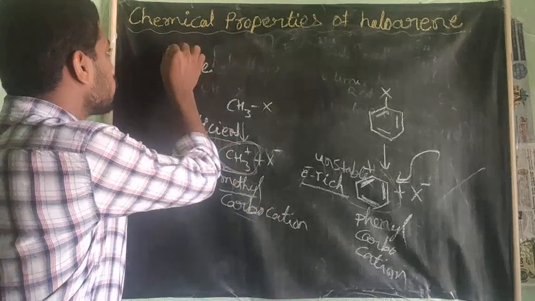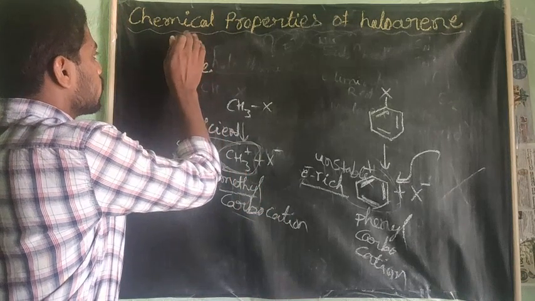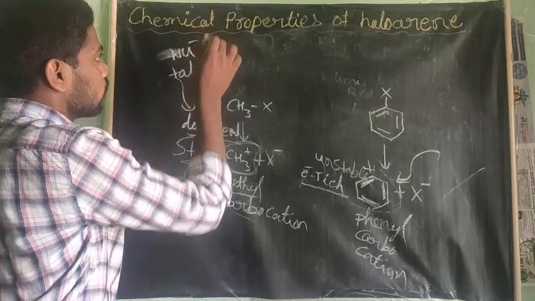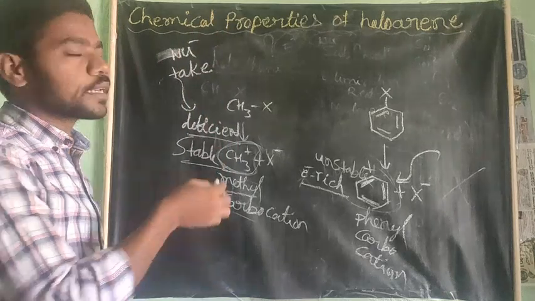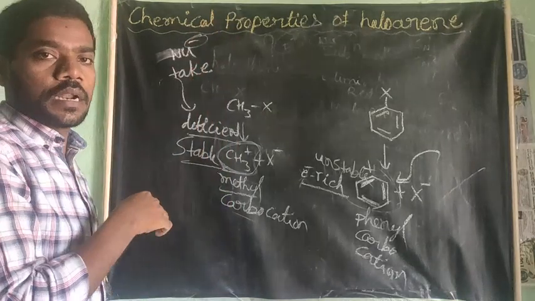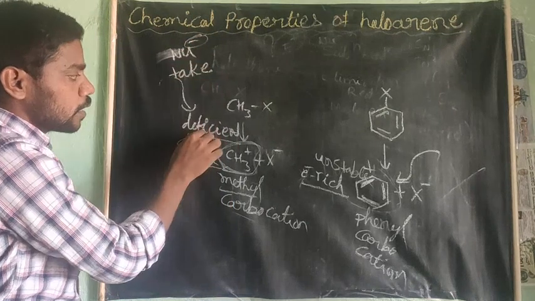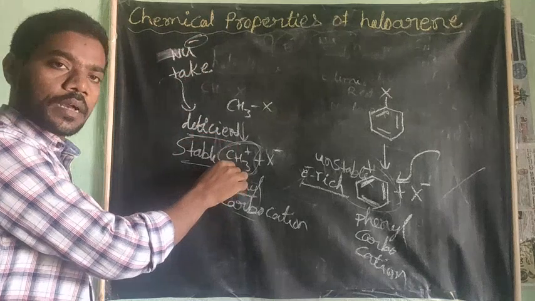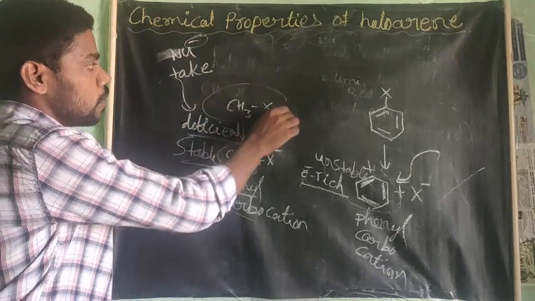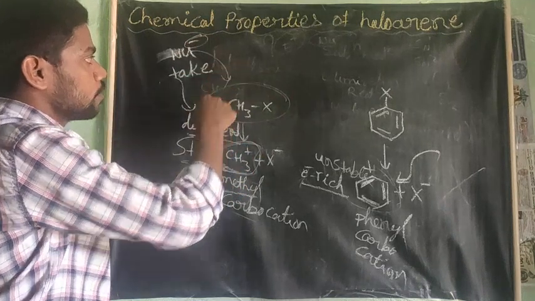Electron donor is a nucleophile. Nucleophile means electron donor. Therefore, these are electron donors. Therefore, they are giving to the unstable carbocation. Therefore, these haloalkanes are involved only with nucleophiles.